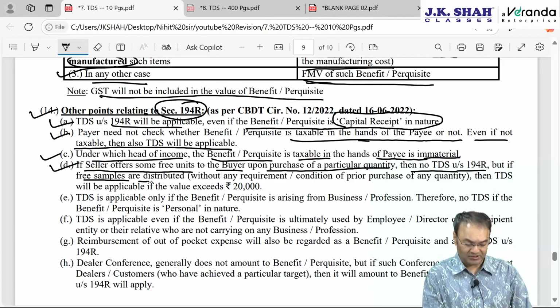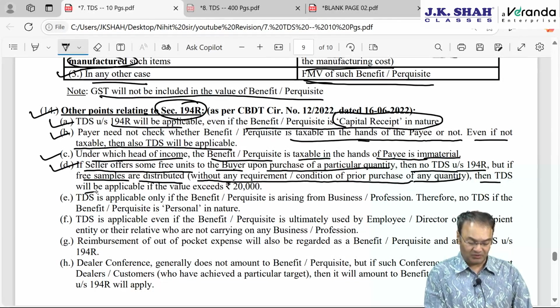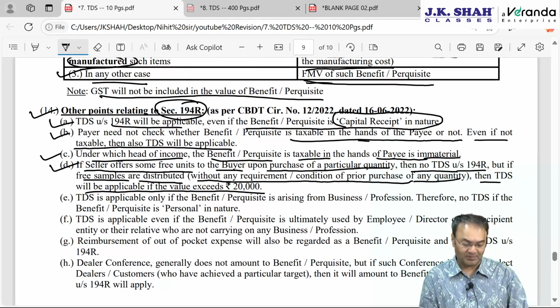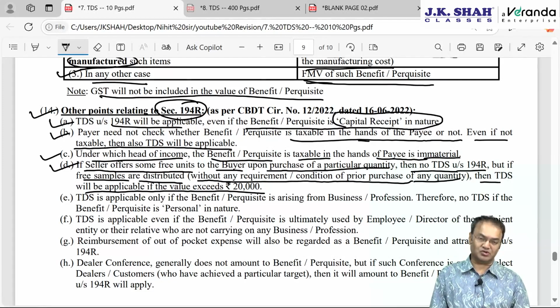But if free samples are distributed without any hidden requirement or condition of prior purchase, then TDS will be applicable if the value exceeds 20,000 rupees for the whole year.